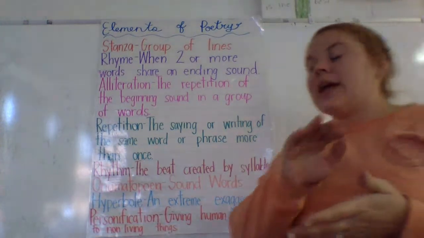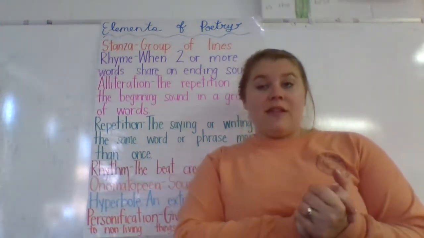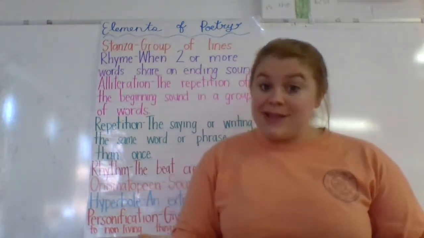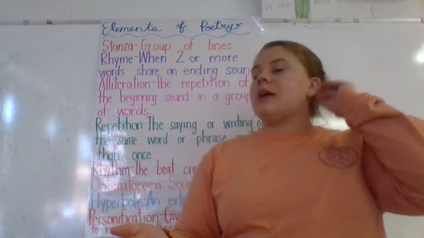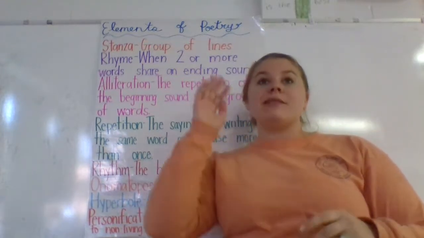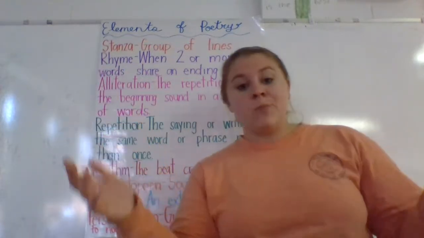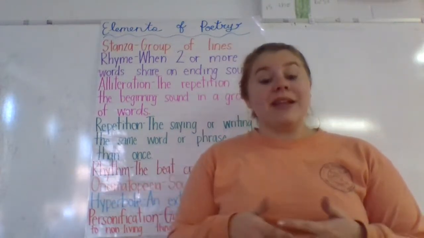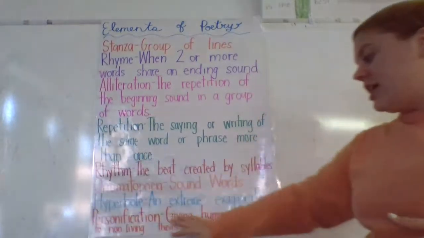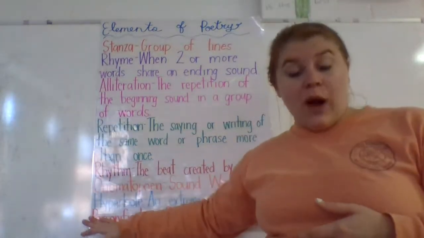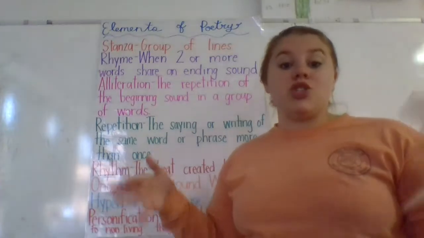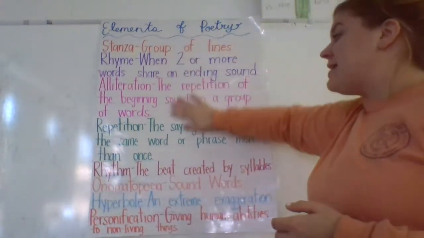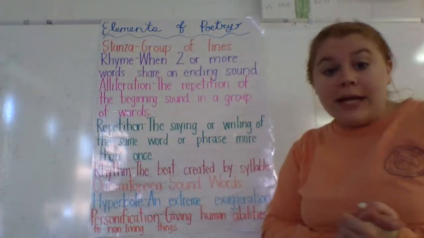Personification is when we give human abilities to non-living things. So when we say the baseball flew through the air, well, a baseball's not alive, it can't really fly. So we're using personification. Or if we say the football sailed into the end zone, well, that's personification, because a football is not a living thing, so it can't really sail. You'll see a lot of personification in writing, because authors use it to really strengthen their writing and to be descriptive. So here are some basic elements of poetry that we're going to be getting into.